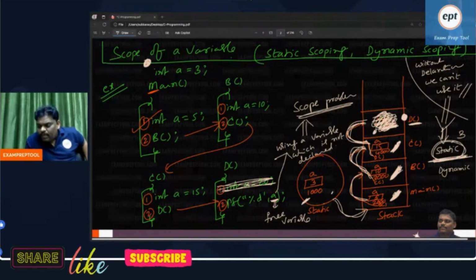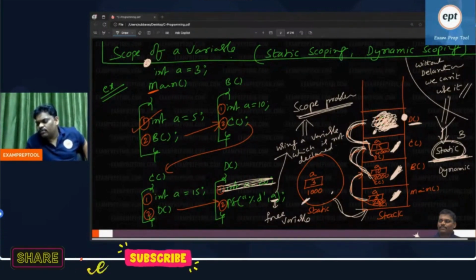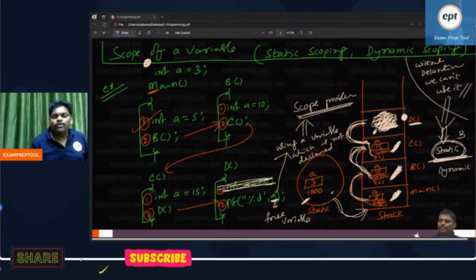Solving the scope problem early, that is called static scoping. Solving the scope problem after some time, at running time, that is called dynamic scoping. But the advantage with dynamic scoping is you may get the closest one. So what is the use of closest? Solving the problem easily is the better idea. That is the reason most programming languages follow static scoping. Now can anyone help: does C language follow static scoping or dynamic scoping?